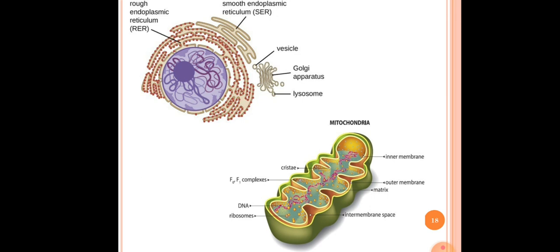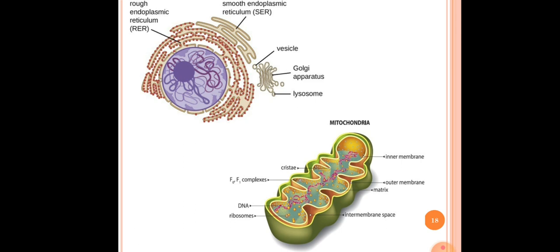After the first diagram, the second diagram is the mitochondria. Our next cell organelle is the mitochondria, which we will discuss later. So see the diagram here first. This mitochondria is a double-layered structure. The outer layer is continuous and the inner layer is folded. The inner membrane of the mitochondria is folded inside.